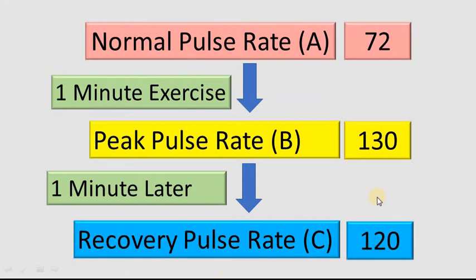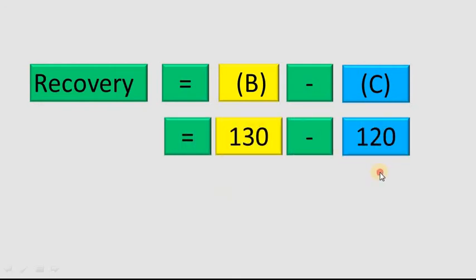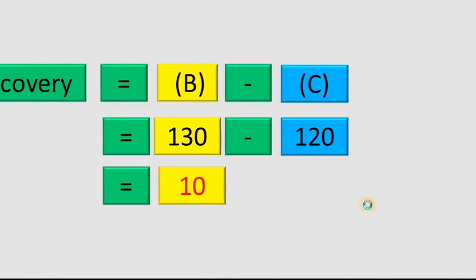So how will you know whether you are at risk of a heart attack or not? Let's see. Actually, you have to count your recovery beats, that is B minus C. B was 130 minus 120, and you have this figure of 10. So you have a recovery of 10 beats. That is too low.